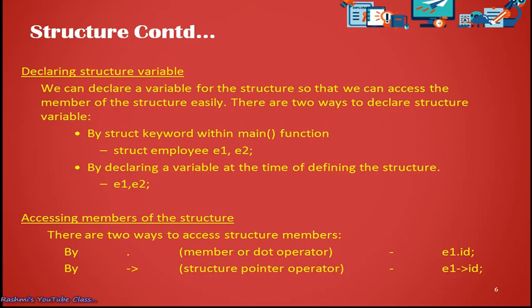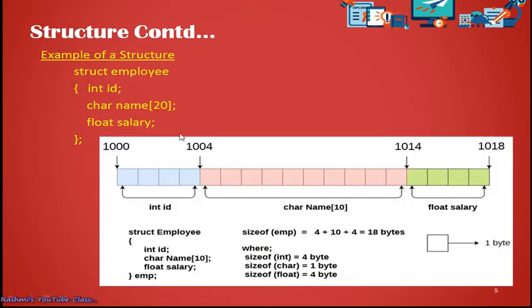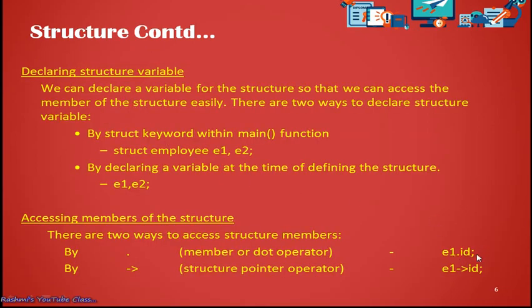Now, accessing the members of the structure. How can we access the values stored in the structure, the variables which we stored inside the structure? There are two ways. One is using the dot operator, the member or dot operator. In this case, our structure variables are e1 and e2. So we can write e1.id, because id is the variable here.